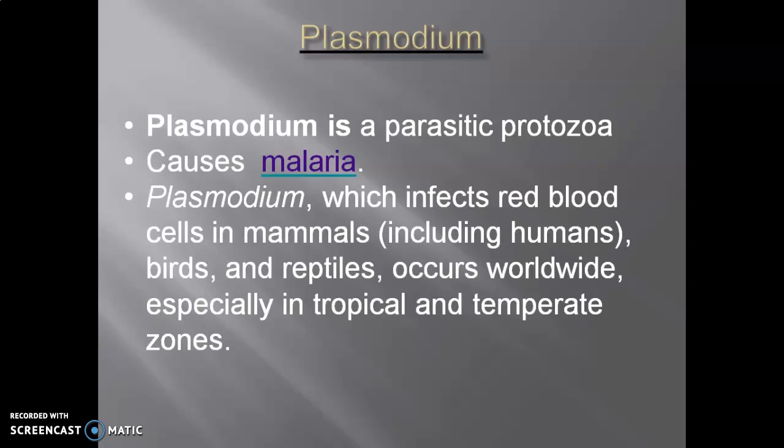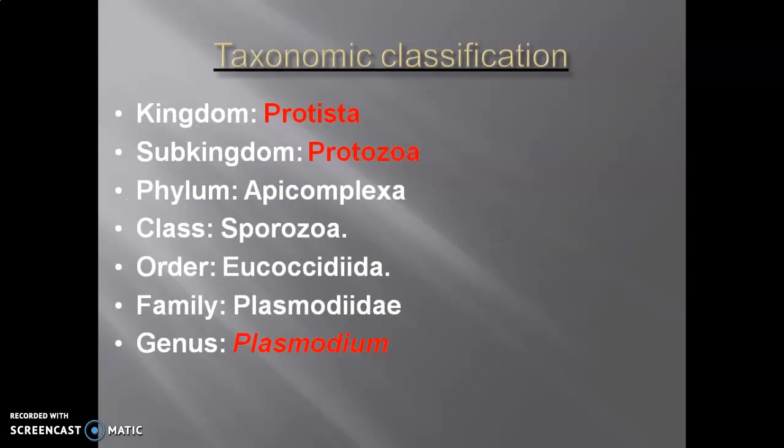Plasmodium infects red blood corpuscles, as this Plasmodium needs food. This food is taken from the red blood corpuscles of human beings. Certain birds and certain reptiles are also infected by species of Plasmodium. As far as occurrence is concerned, it occurs worldwide, but in the tropical and temperate zones its prevalence is more. They are more prone to infection.